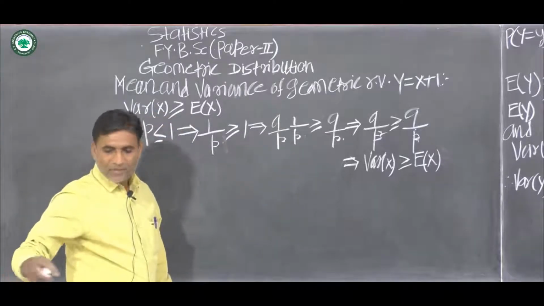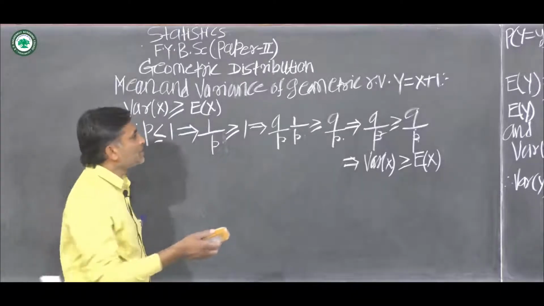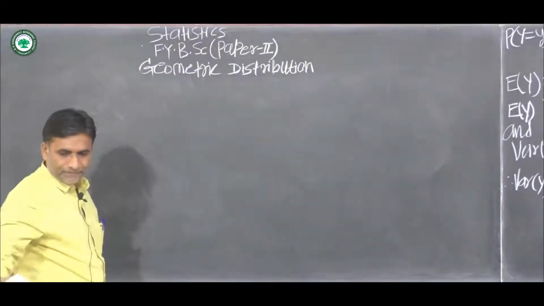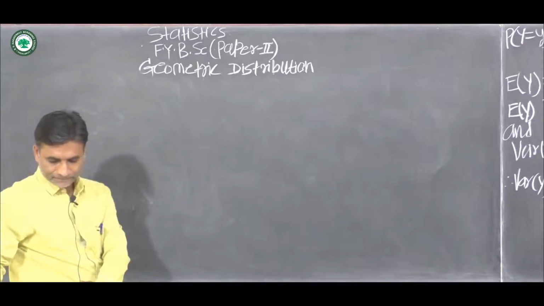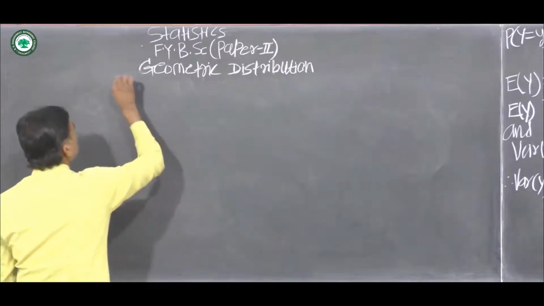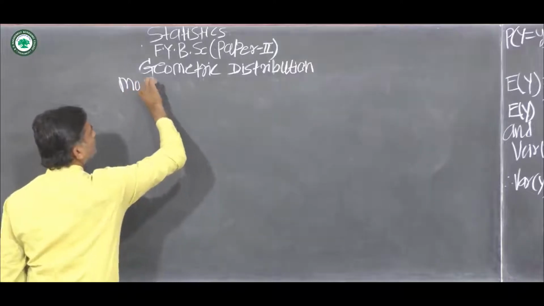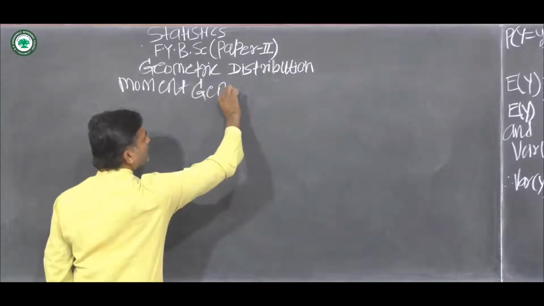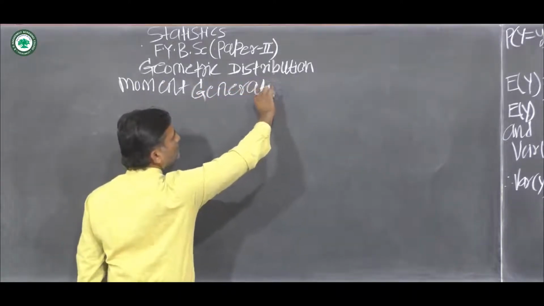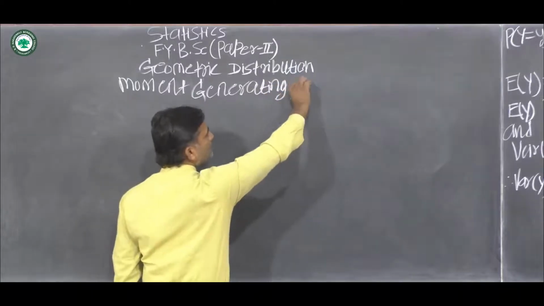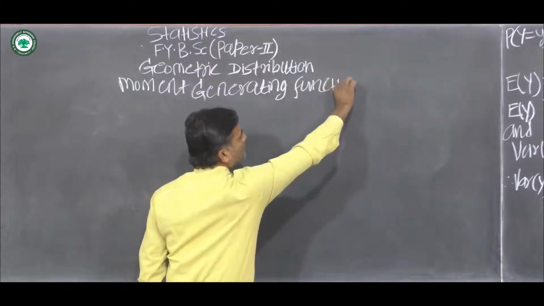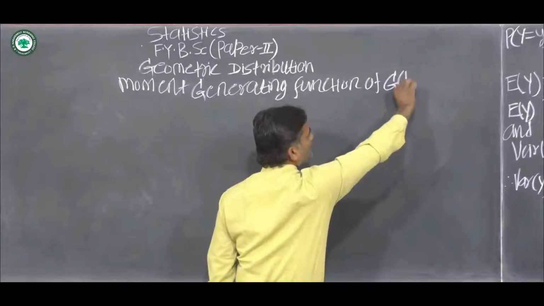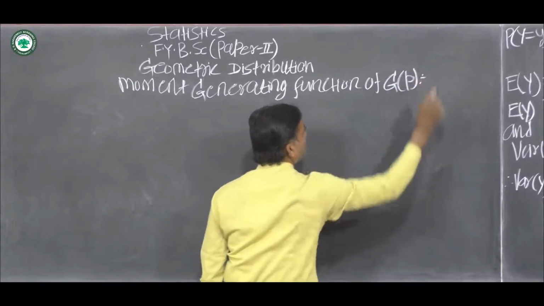Now we see moment generating function of geometric distribution with parameter p.